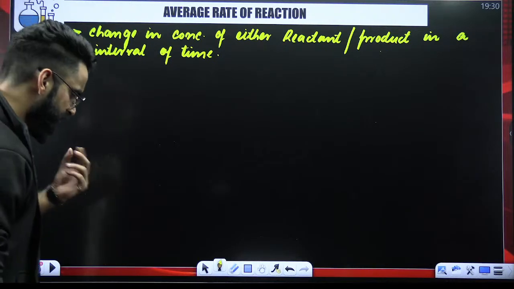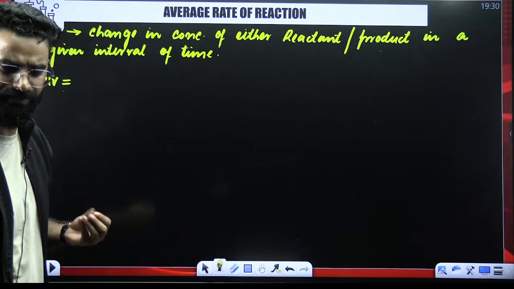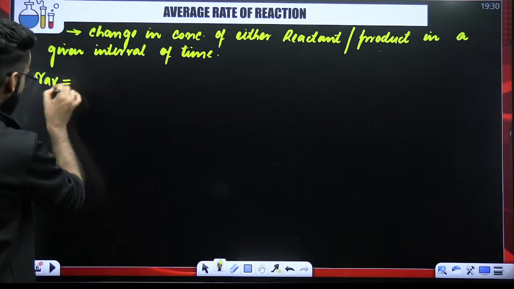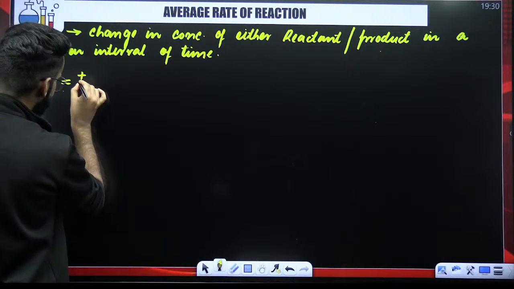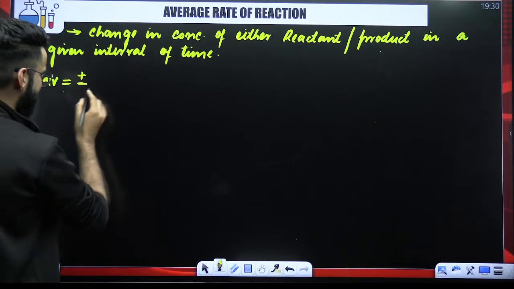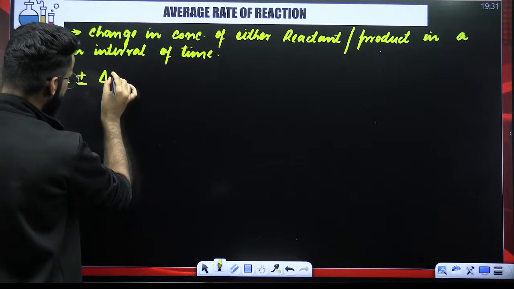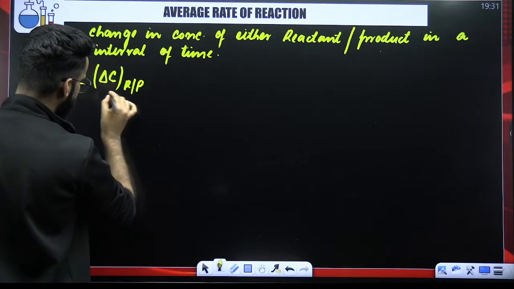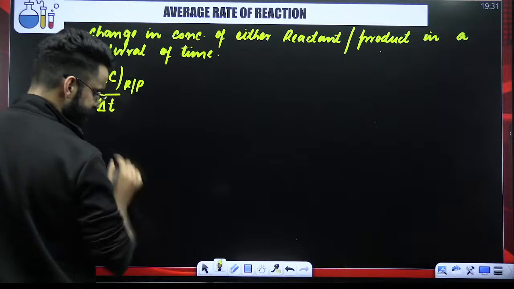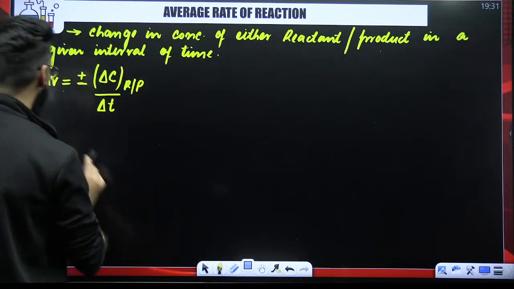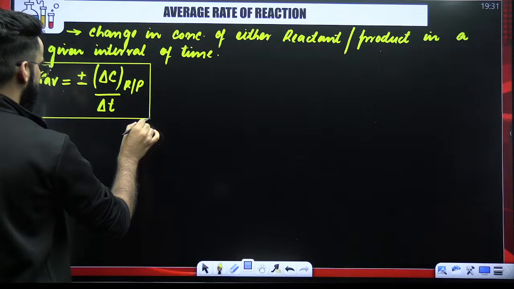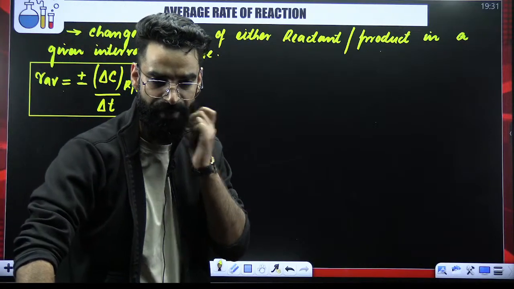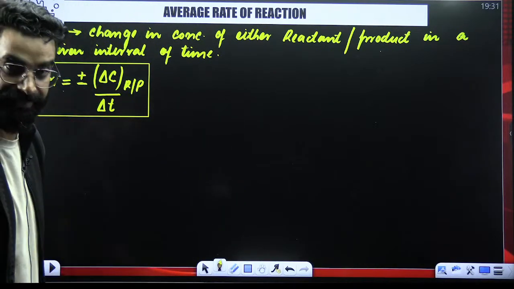What does that mean? Before letting you know the meaning of this particular definition, let me tell you how you write it mathematically. I'll say average rate of reaction equals plus minus. Why plus minus? What is its significance? You'll get the idea in some time. Plus minus change in the concentration of either reactant or product divided by the time interval. Let's try to understand this average rate of reaction in detail now.